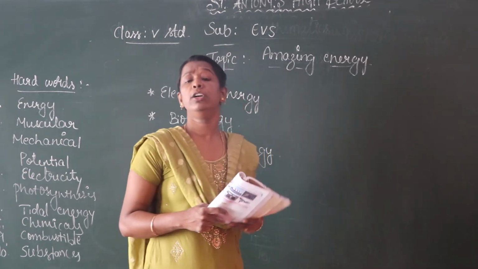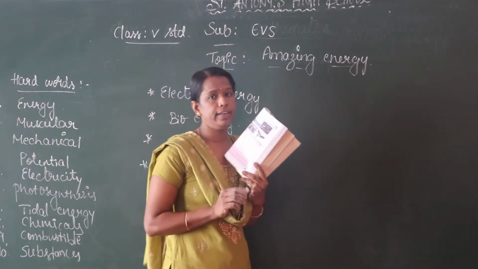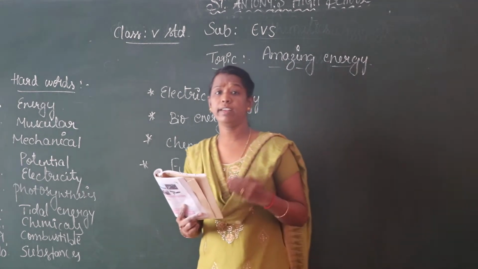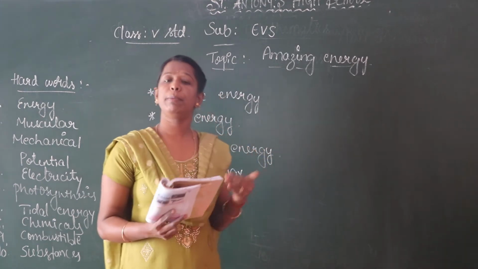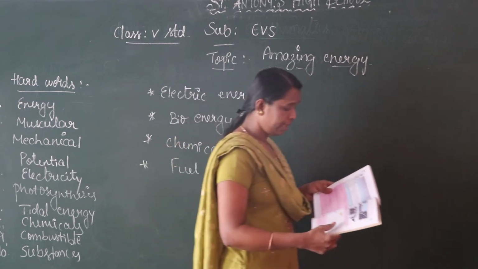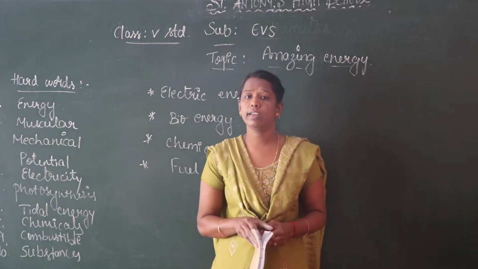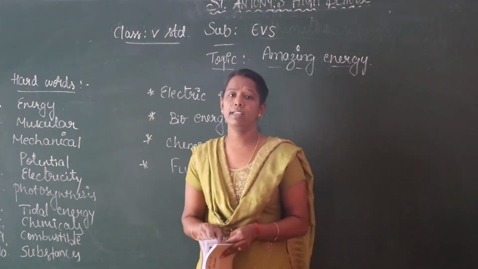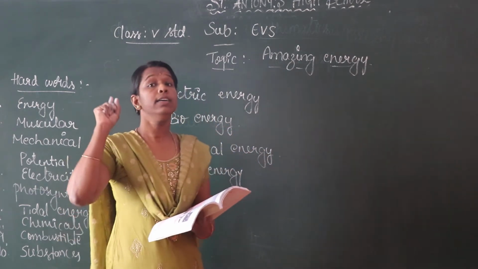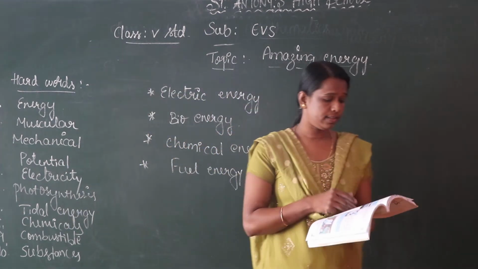The best example is photosynthesis. The plants need sunlight, water, and also carbon dioxide. The plant needs solar energy while preparing the food. That process is called what? Photosynthesis. And then the next, nowadays solar energy is also used in automobiles. It may be a car, or some two-wheelers. And it is also used in street lights and in home appliances.